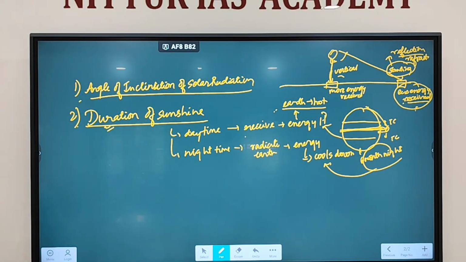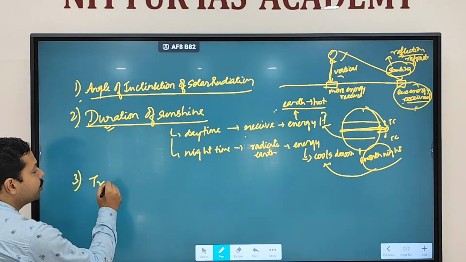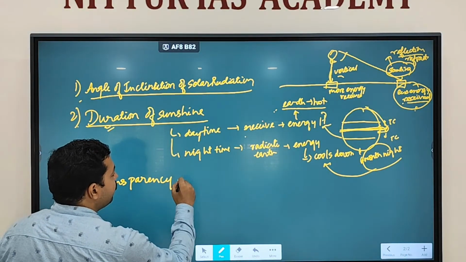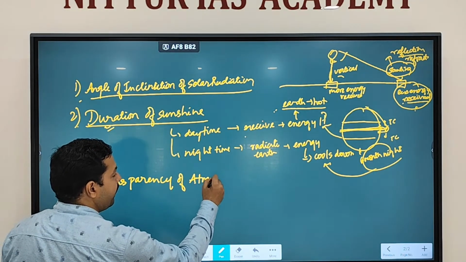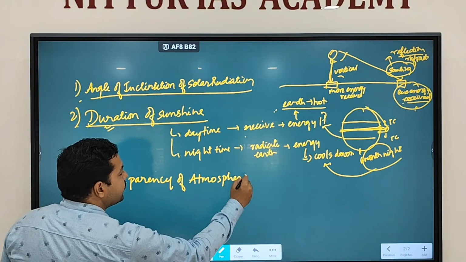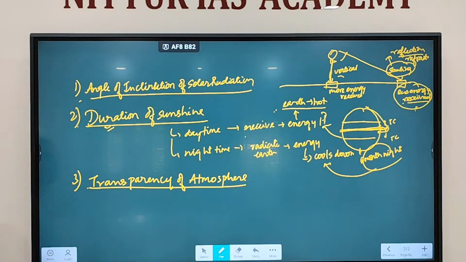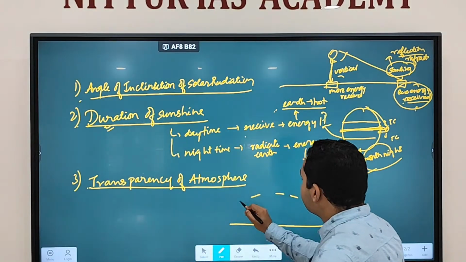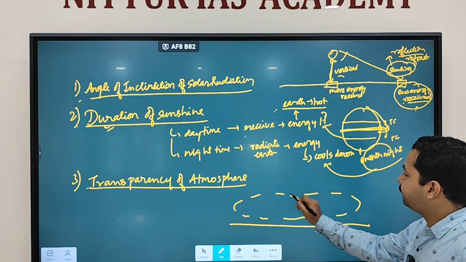Fine. The third factor that you see is transparency of atmosphere. This factor also determines how much temperature or energy is going to be received by the Earth. You know that this is the Earth surface, and this is your atmosphere.